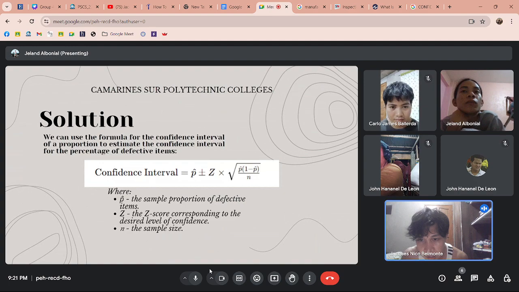Wherein the p hat represents the sample proportion of defective items, the z score represents the z score corresponding to the desired level of confidence, and the n represents the sample size.